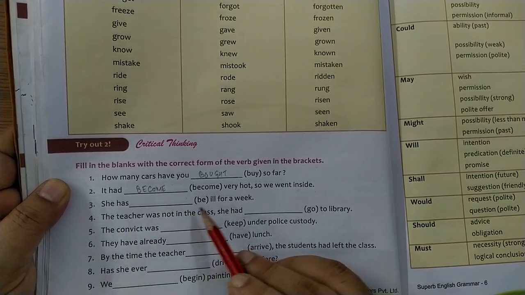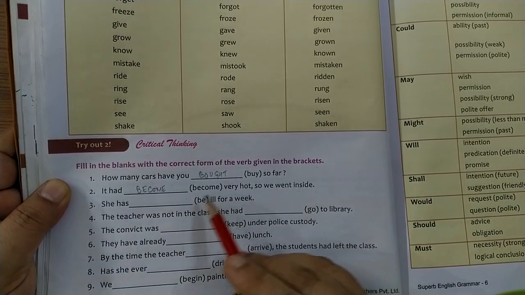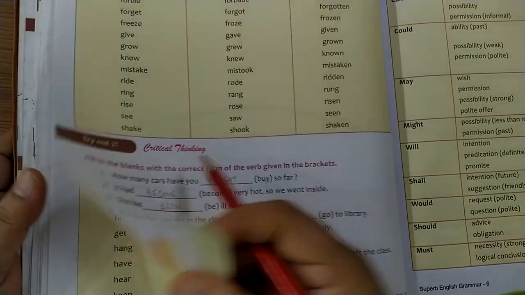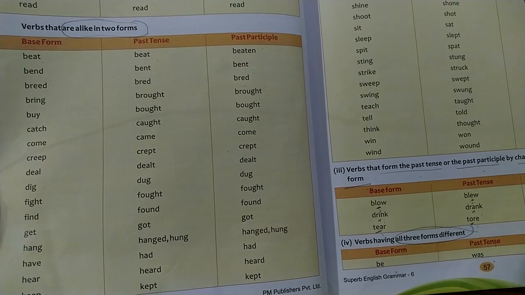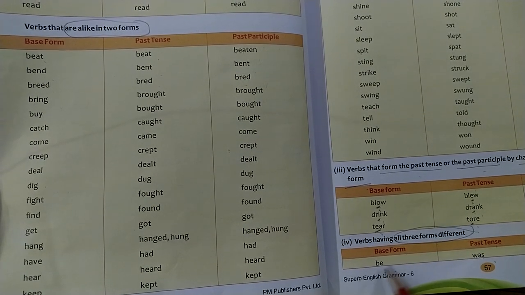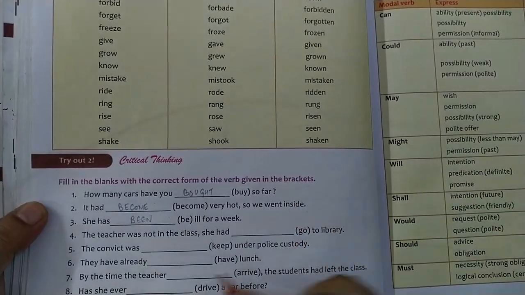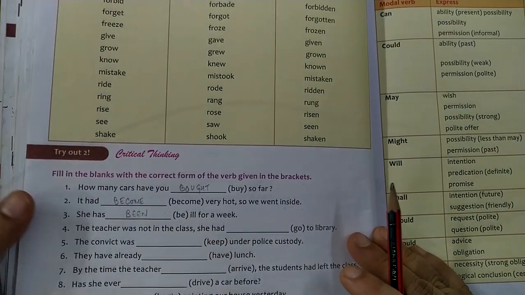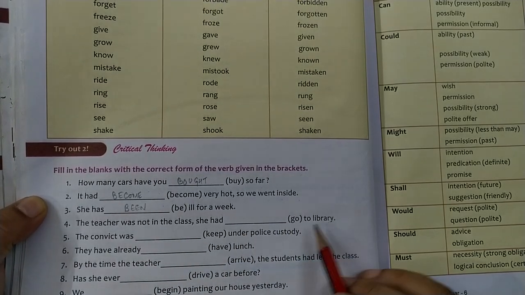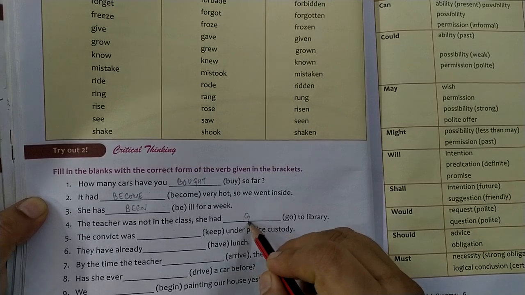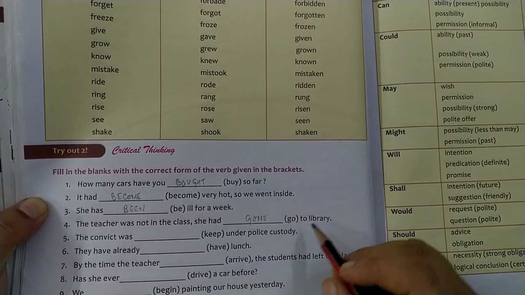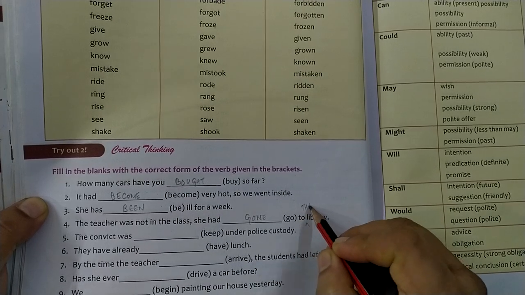She has dash ill for a week. She has been ill for a week. Like over here, be, was, been. So, past participle form becomes been for base form be. She has been ill for a week. The teacher was not in the class. She had go to library. She had gone to the library. Go, went, gone.